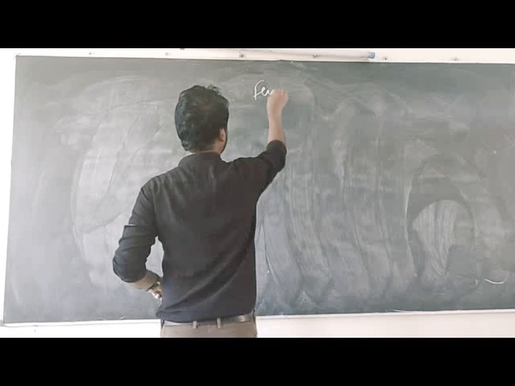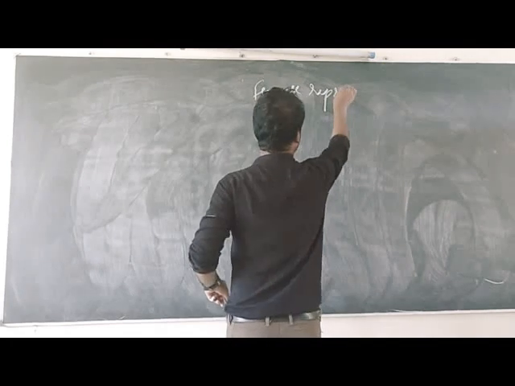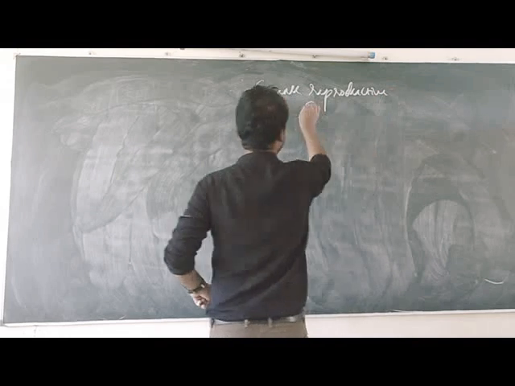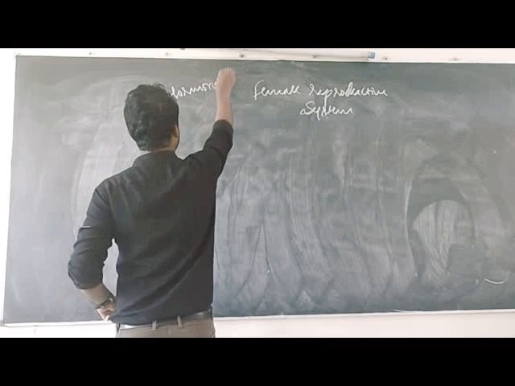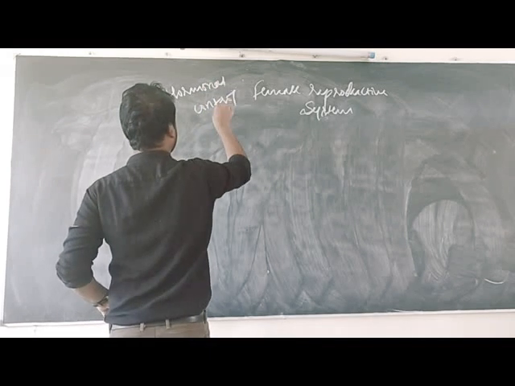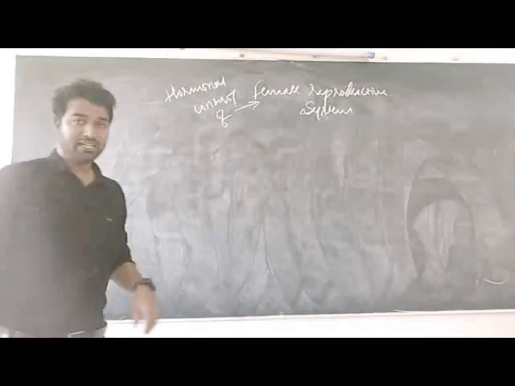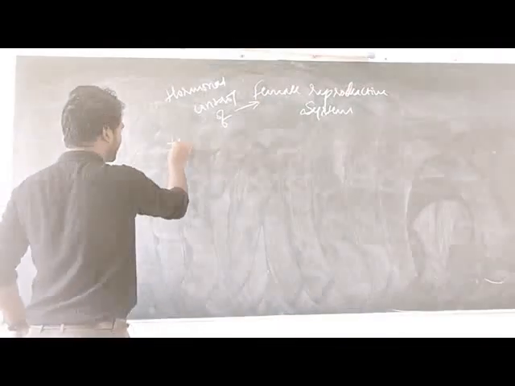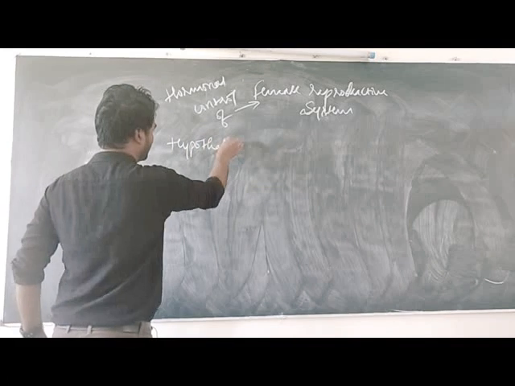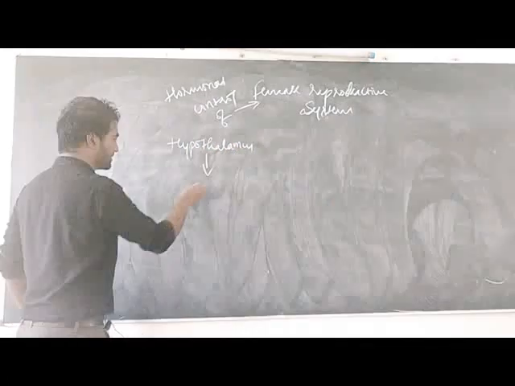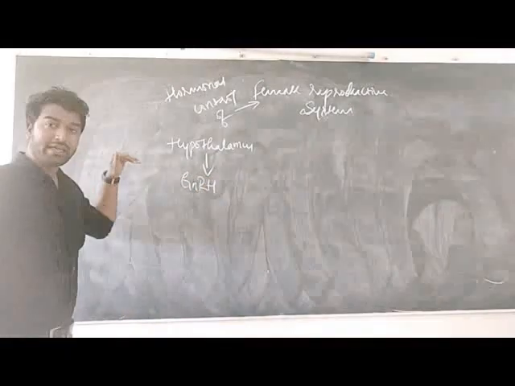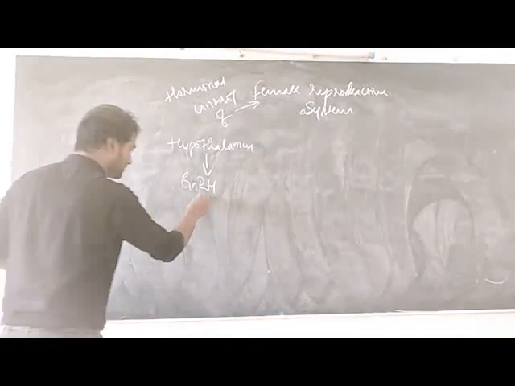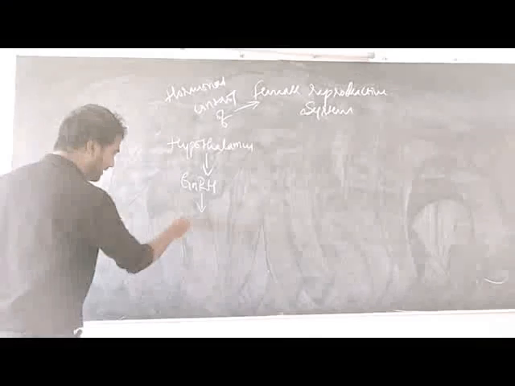And now, hormonal control of the female reproductive system. Dear students, here also the hypothalamus secretes GnRH hormone, gonadotropin releasing hormone, and increasing the level of GnRH stimulates the anterior pituitary.